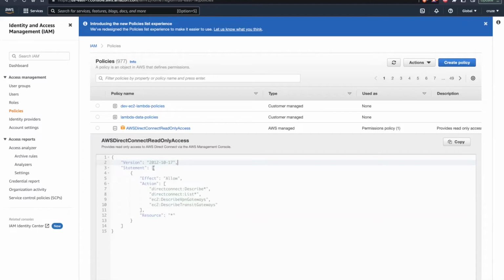Statement is an array, and within the statement there will be JSON objects. Within it, this is an effect, which states whether it wants to allow or disallow. Here it wants to allow, then here are the actions it is allowing to do, and then here are the resources, on which resources it is applicable. So this is an example of how the policy structure is present.